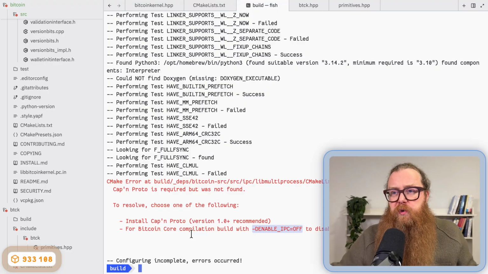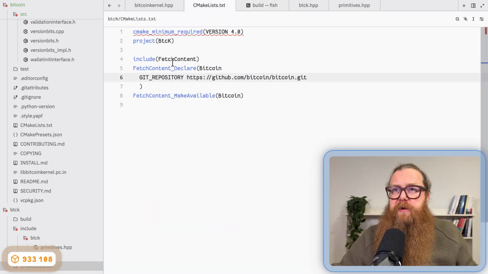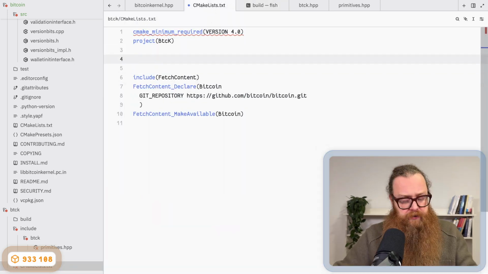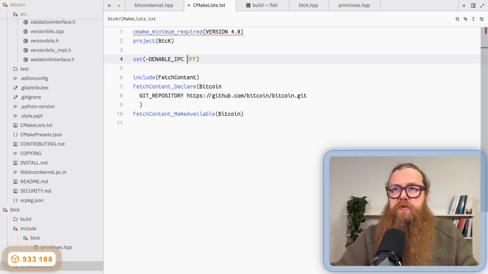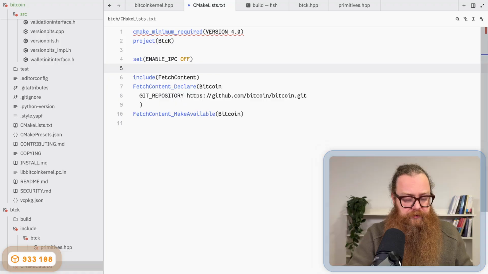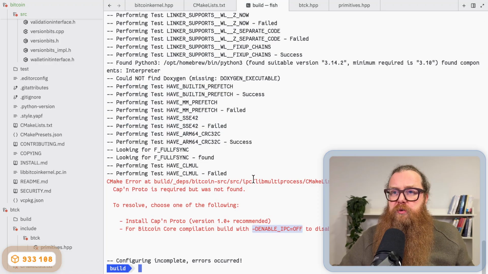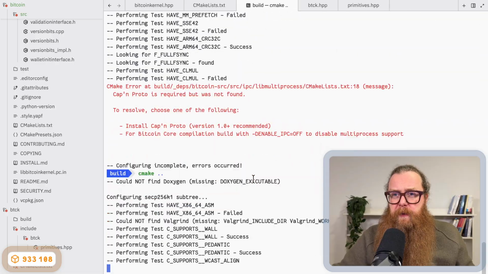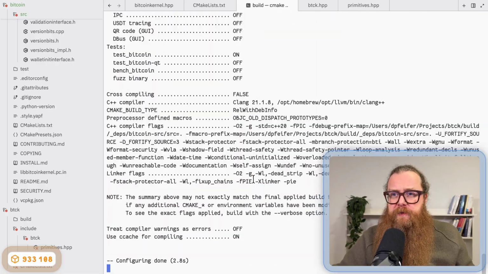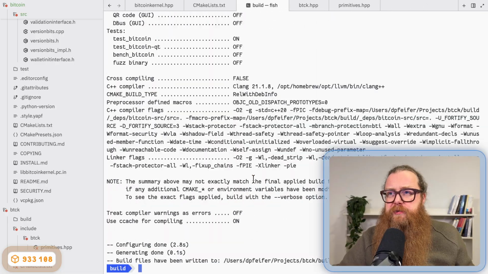I don't want to set it on the command line; I actually want to set it in my CMakeLists.txt file. I set it here, just set ENABLE_IPC off. And now I run again, and it was successful. Cool.